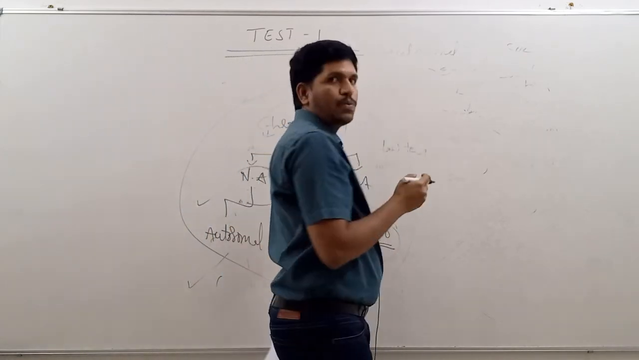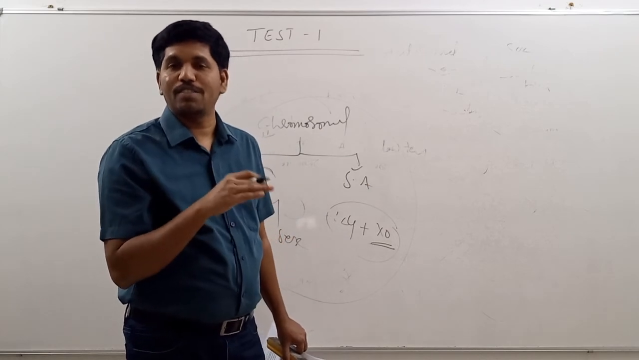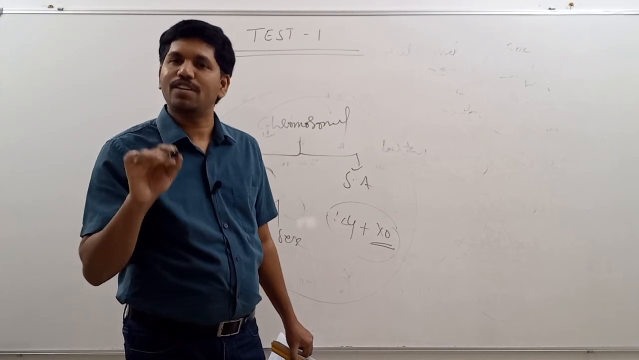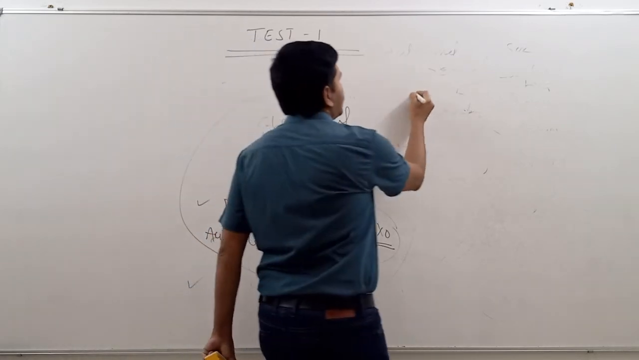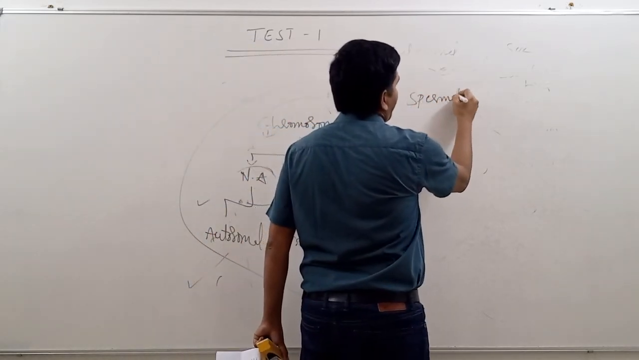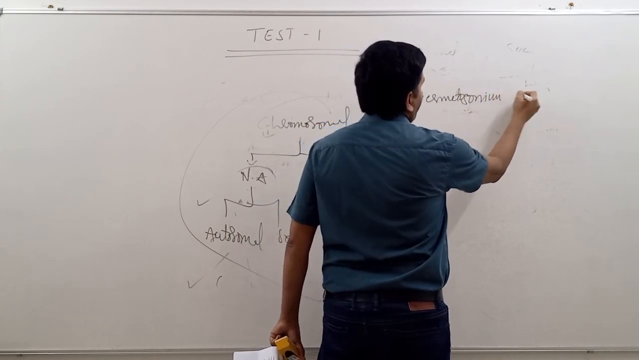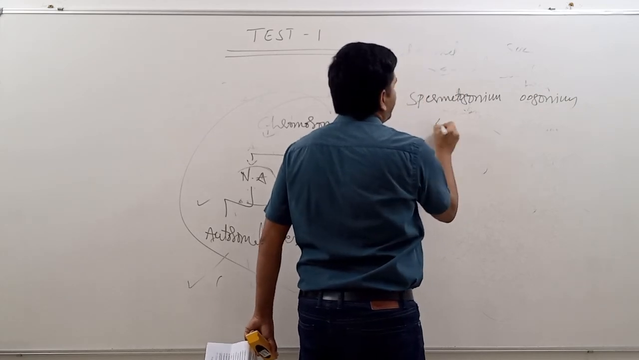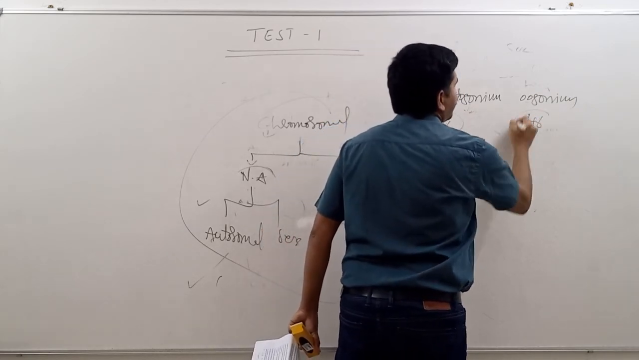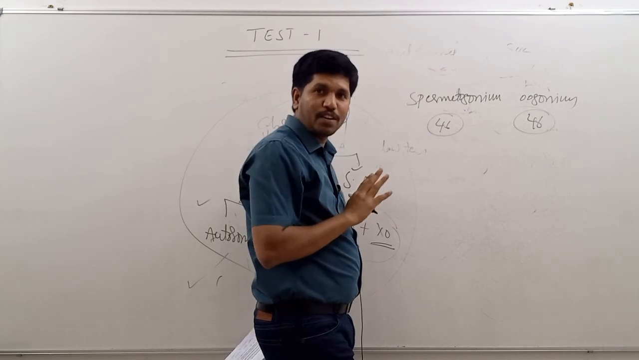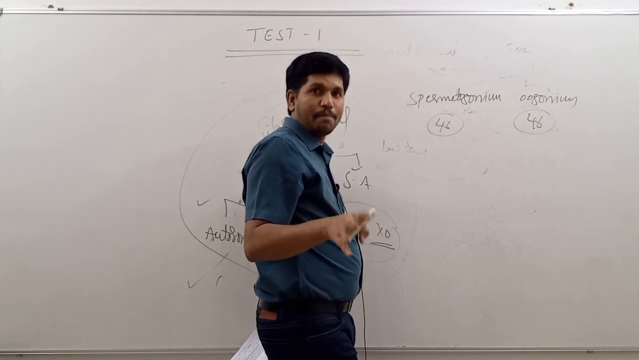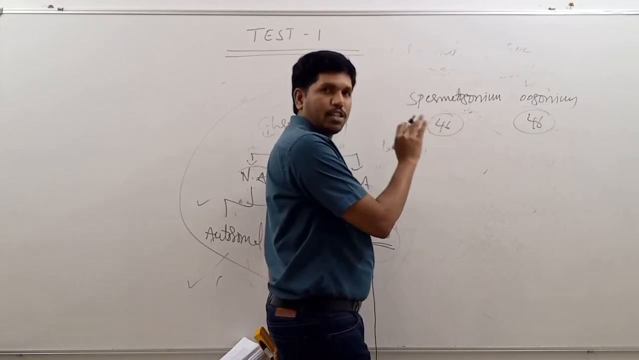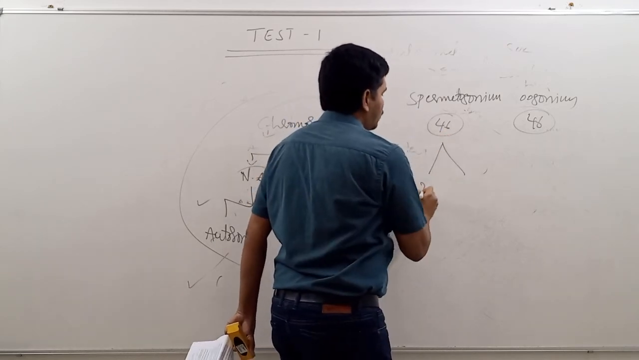That's why this is autosomal aberration. That's why you need not represent 44 plus XX or 44 plus XY. You can represent the total number of chromosomes. Now see, spermatogonium, oogonium, 46. This is autosomal aberration, so you need not represent the chromosome number with the sex chromosomes. You can write the total number of chromosomes. Then you have to write like this: 23.